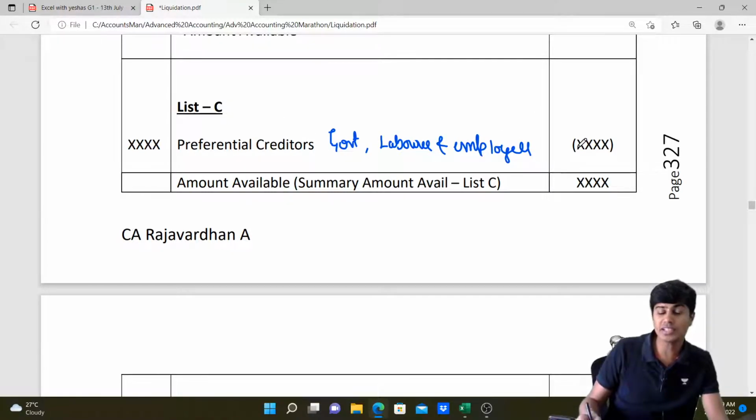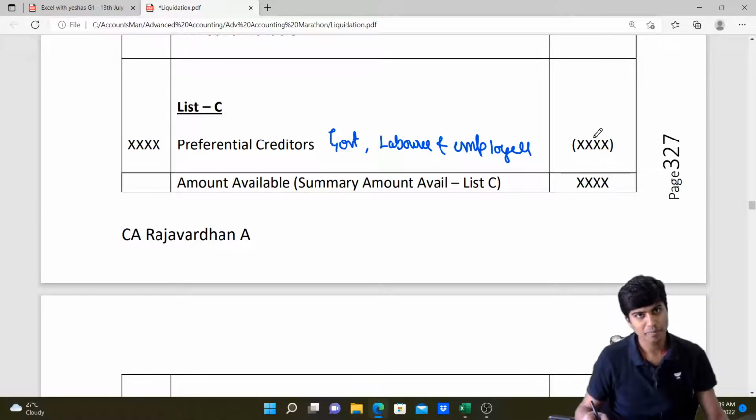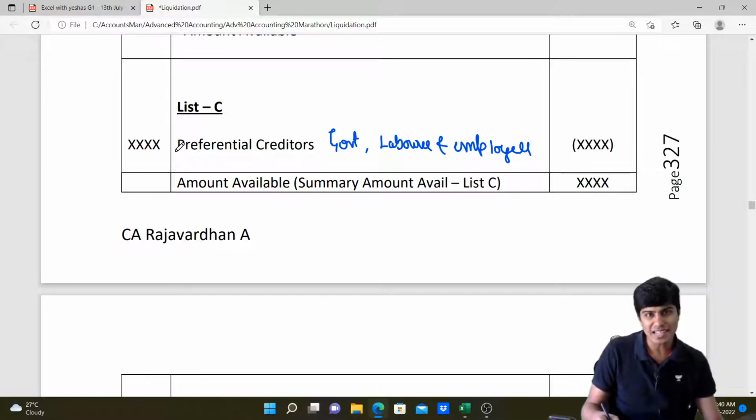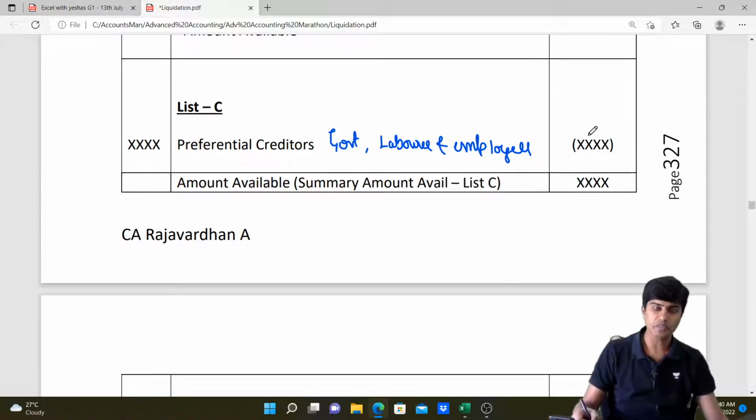If they both are matching, no surplus, no deficiency. If the amount payable, that is book value, is more and the amount paid is less, then such difference will lead to surplus. However, if the amount payable is less and the amount paid is more, that will lead to deficiency and it will get posted to list H. So throughout when we are preparing the statement of affairs, remember to post the difference between book value and estimated residual value as a positive or a negative item to list H.